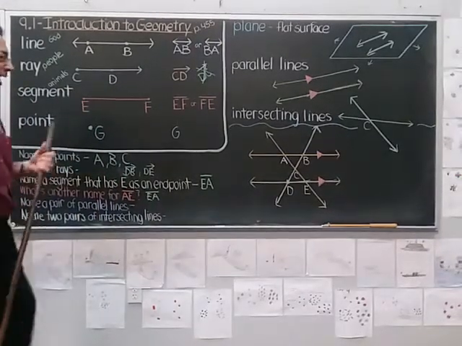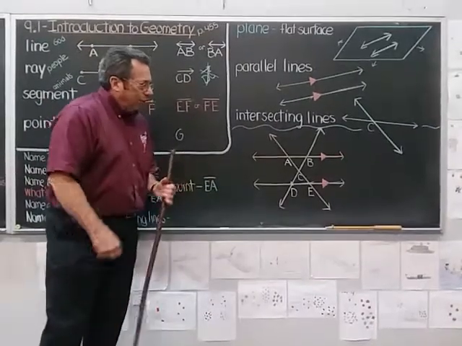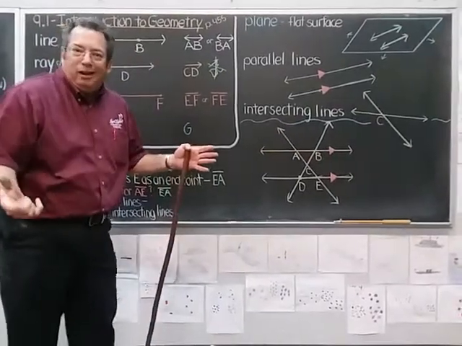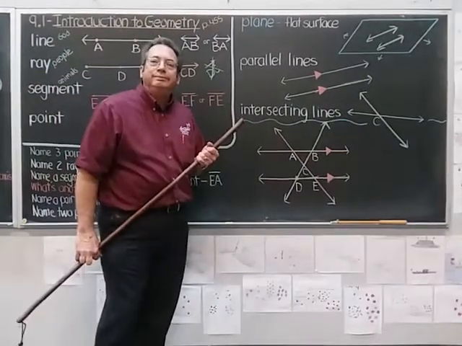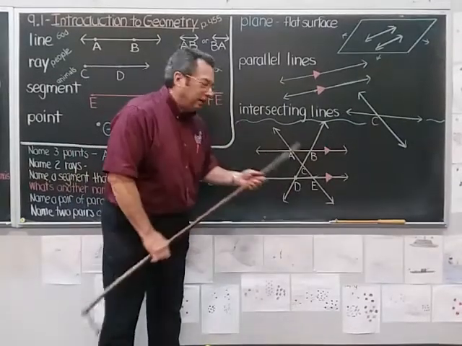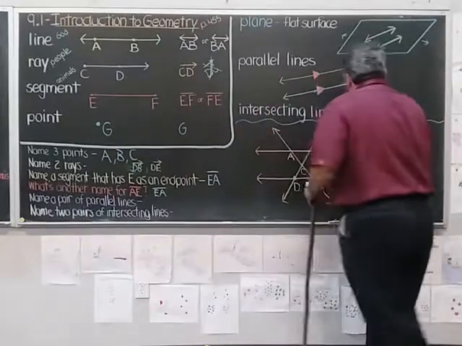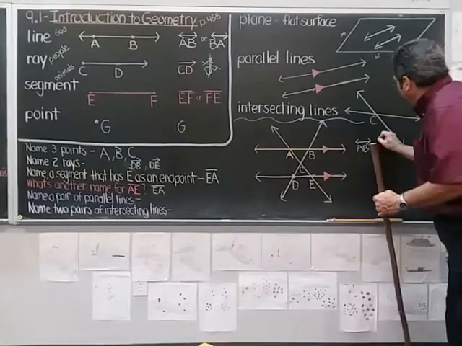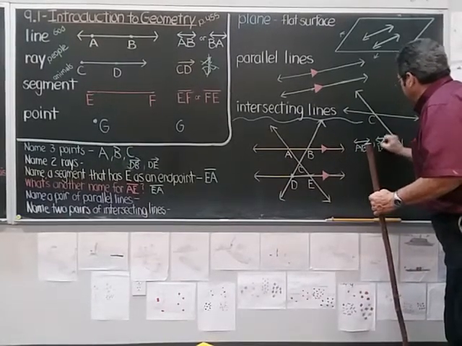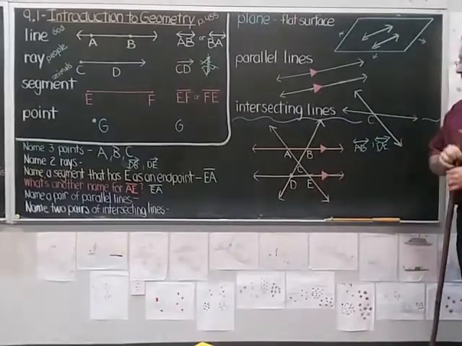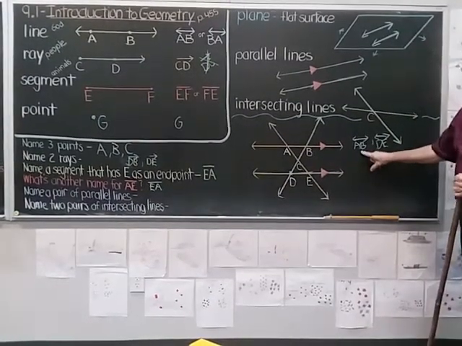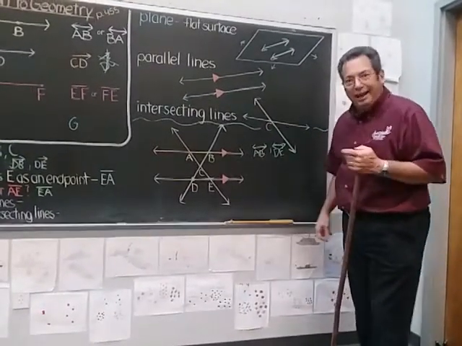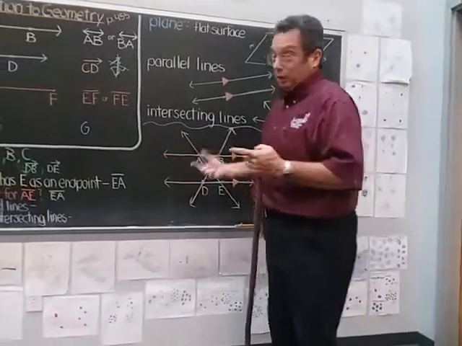How about this? Name a pair of parallel lines. Okay, so I'm going to give names to these lines, and there are two lines that are parallel. Can you tell which ones are parallel? What have I done to let you know that they're parallel? Well, I drew those arrows, correct? So I would say line AB and line DE are parallel. Now, could I call that line BA? Yes. And this line ED? Yes. You won't miss it if you're changing the letters when you have a line or when you have a segment. That's okay. Just don't do that with a ray.